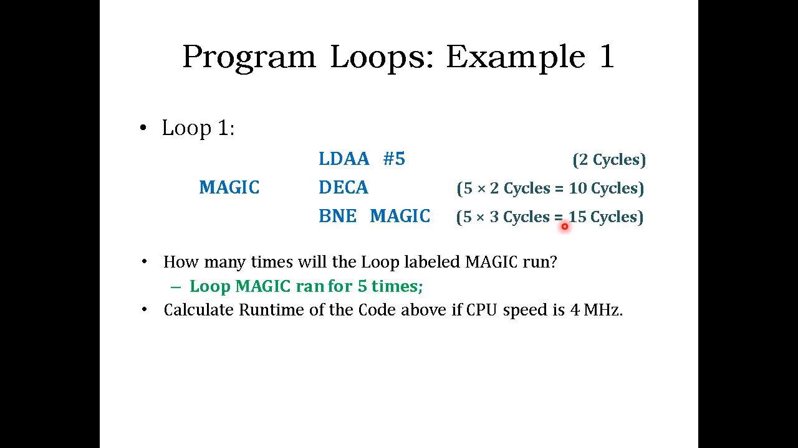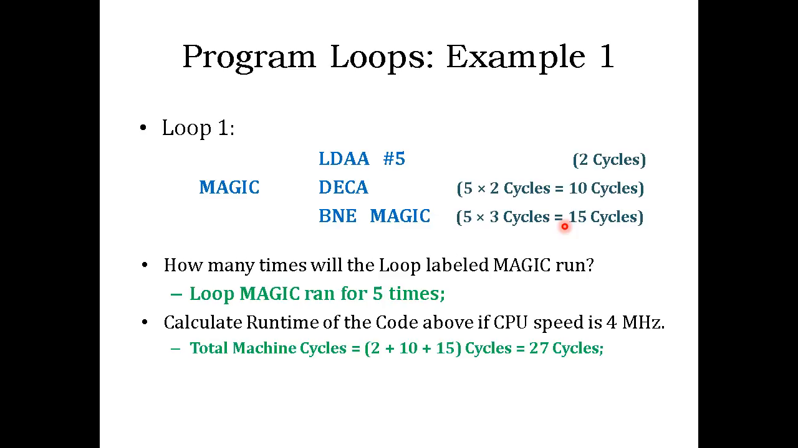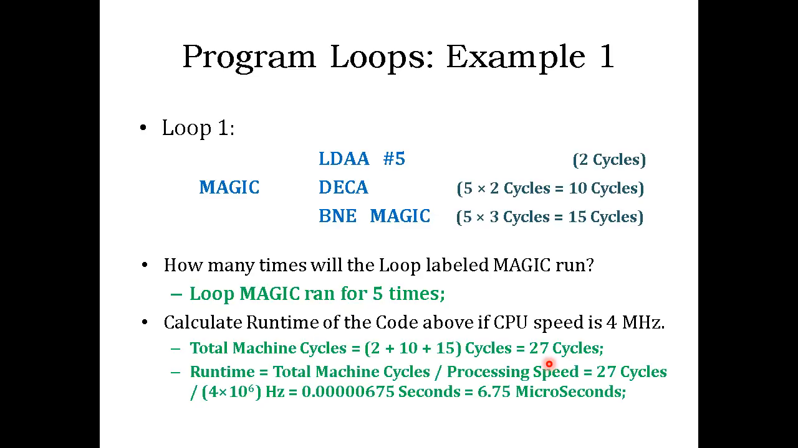So we're still pretty much doing the same thing. The only difference is, to calculate the machine cycles, you will have to know how many times the loop is running. Otherwise, you can't tell what the total machine cycles will be. Once you know the total cycles, let's say here we calculated 27 cycles, can we tell how much time we need to run these cycles given a microprocessor speed of 4 megahertz? We can definitely tell using our formula. Remember, the runtime is total machine cycles divided by processing speed. We looked at that formula last class.